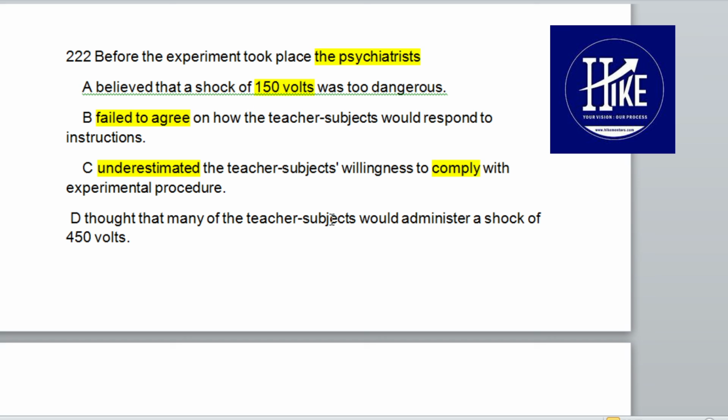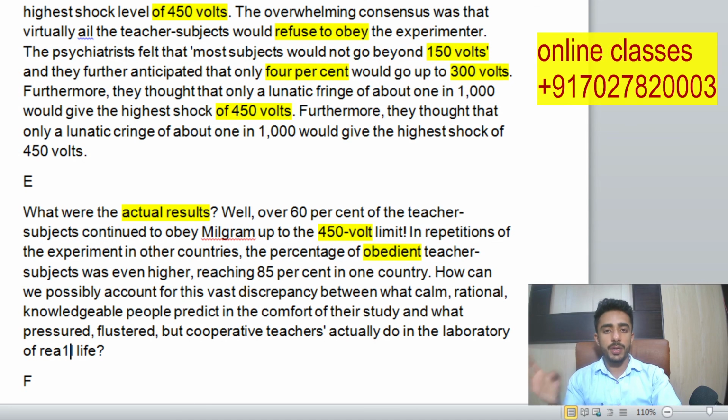The next option says they thought many of the teachers would administer the shock. This is completely wrong. They use the word many, but their prediction was only 1 in 1000 teachers would go to 450. This is also wrong. So our answer will be C, in which they are saying underestimation. If I show you the passage again, you can clearly notice they said the same thing. Their prediction was one thing, and the results were totally different. So our answer goes with underestimation.